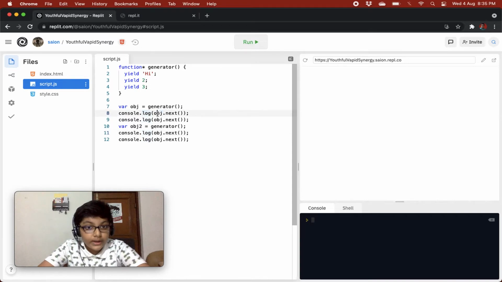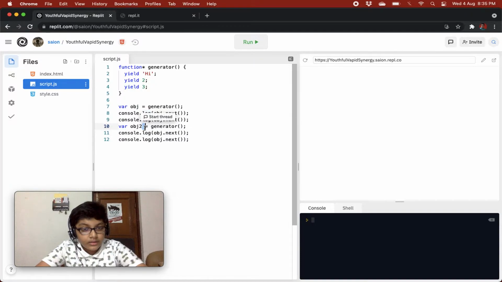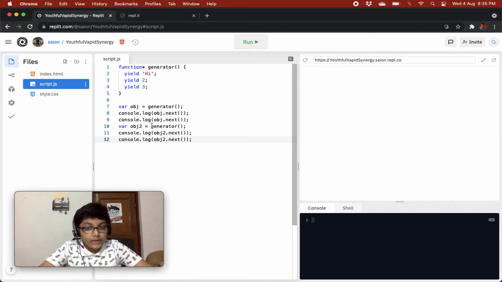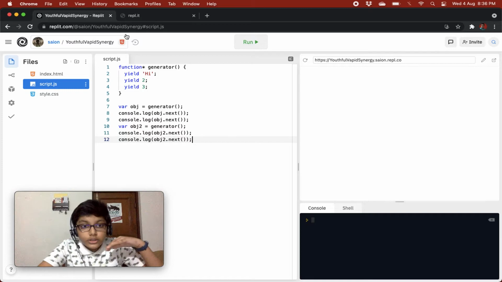It will show hi, 2, 3, and then it will show us undefined because the generator has nothing more to return. And when we just show obj2, you'll see that obj2 will not start from 3, it is completely a new instance, so it will show new values.